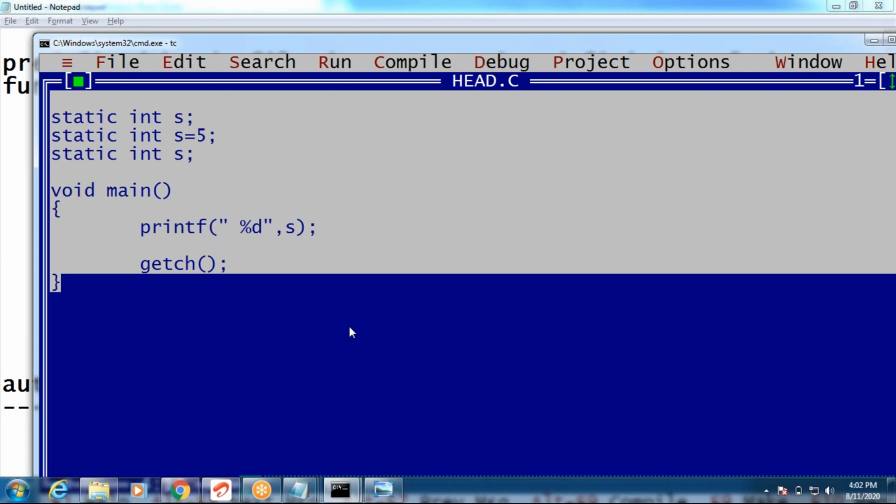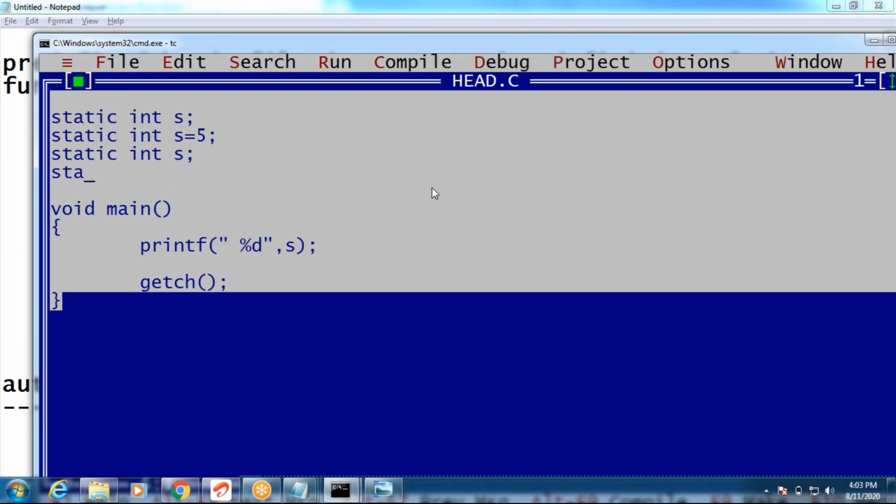Completed. Next program, guys. Now tell me, same. Write this and s equals 10. What is the answer for this? Previous one and this one: static int s equals 5, static int s equals 10. We can declare many times, guys, but we cannot initialize more than once. Error it is. Now see, this is an error: variable s is initialized more than once. Write this. We can declare many times, but we cannot initialize more than once. Are you following, guys? This is an error.